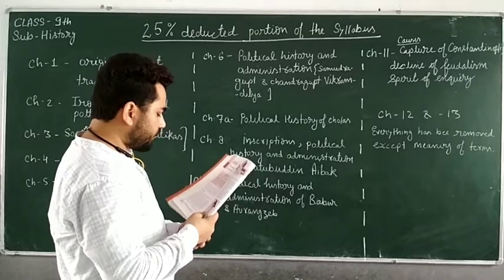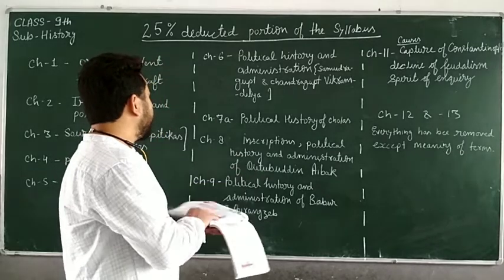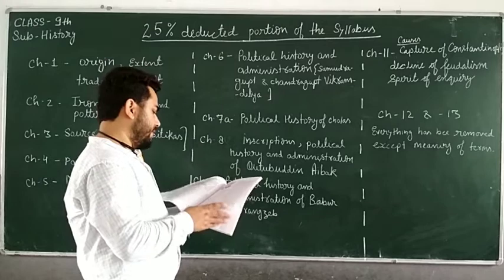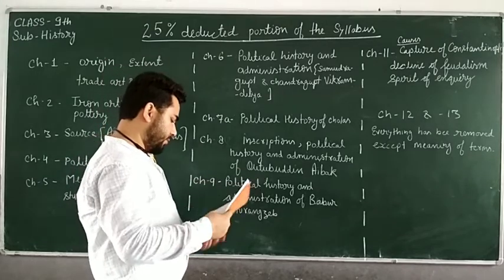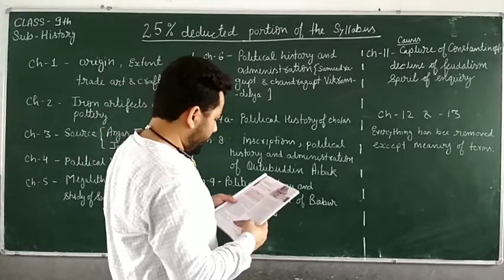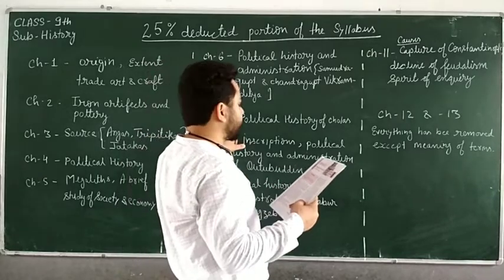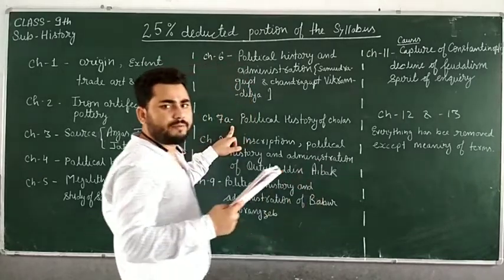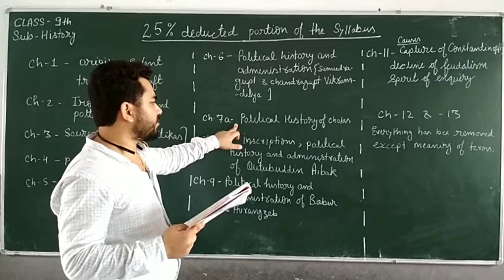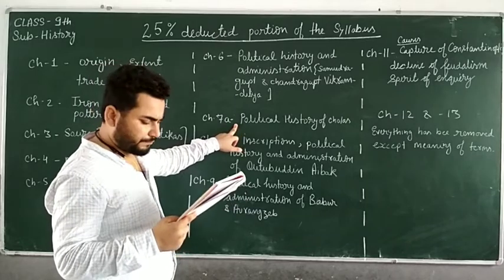Then in chapter number 7a, which is about the Cholas, the political history of the Cholas has been removed. I repeat, the political history of the Cholas has been removed.